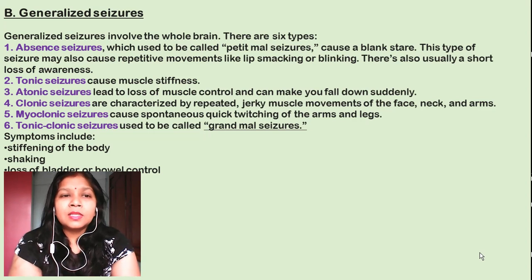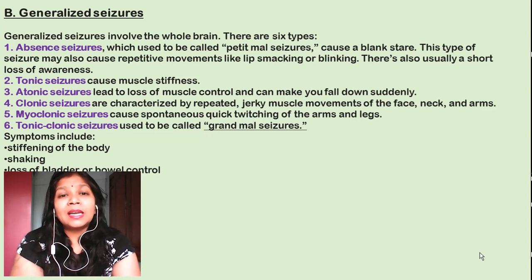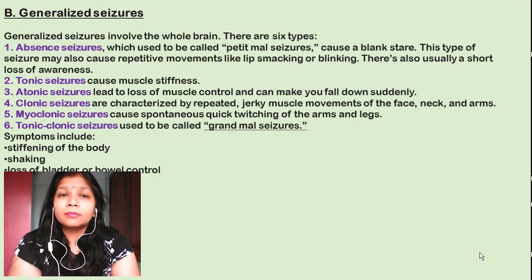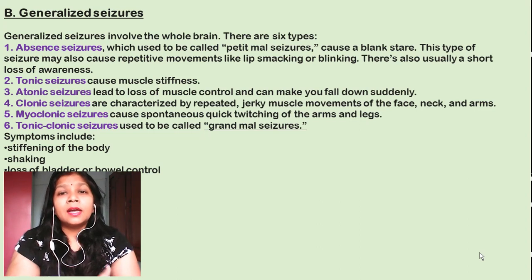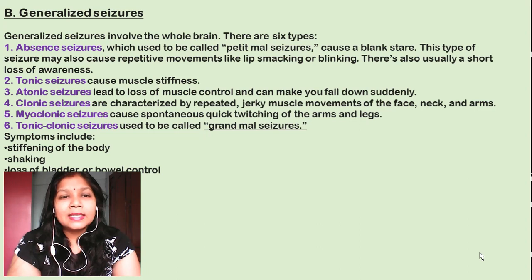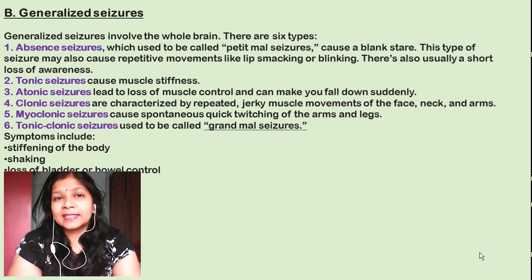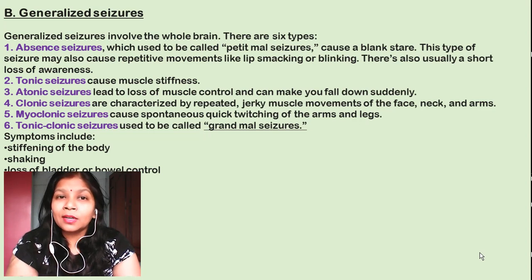The fourth type of seizure is the clonic seizure. This is characterized by repeated, jerky muscle movements. Generally these movements are on the face, neck and arms. That means you get uncontrolled jerks. Next is the myoclonic seizure. This is a spontaneous, quick twitching of the arms and legs. That means your arms and legs get quick twitching, which is also uncontrolled, and you are unable to control the twitch movements.